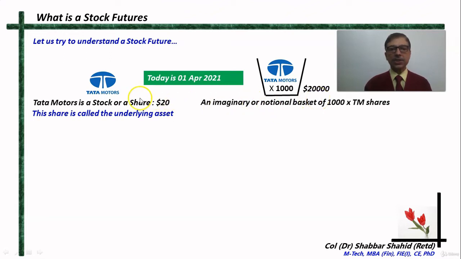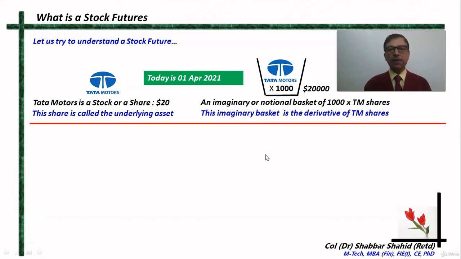And if the price of the share goes down, then the value of this basket goes down. Therefore, this imaginary basket is called a derivative of Tata Motors shares because it is deriving its value from the shares. We are not saying whether it is a future or an option. At the moment, we are just saying it is a derivative.